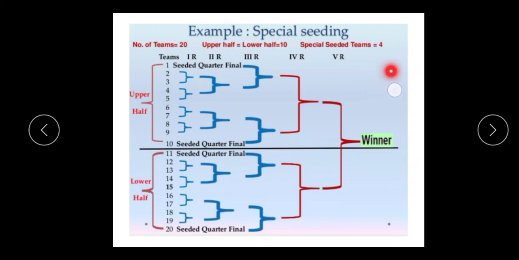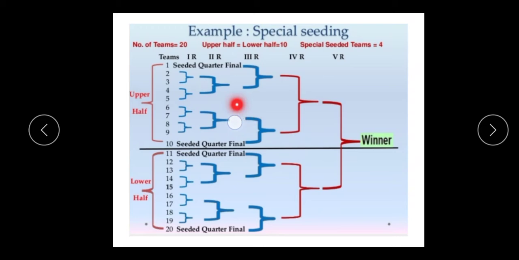Then 20 minus 4, the total number of teams is 16. The 16 teams are there because the 4 seeded teams will not be counted, because they directly play the quarterfinals. Clear? And no bye is given to those teams. Clear? They directly participate in the quarterfinal.